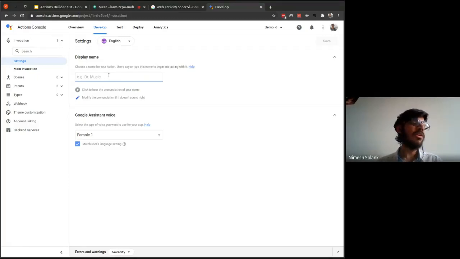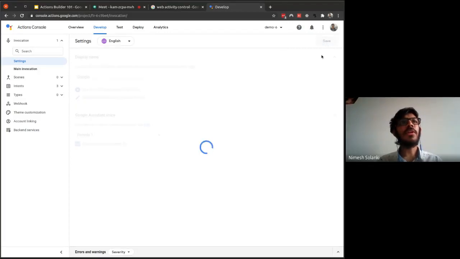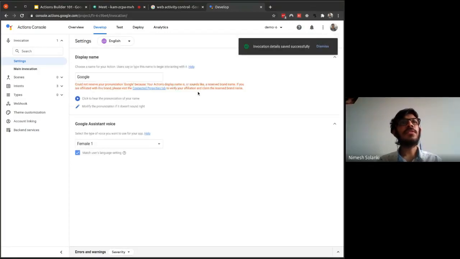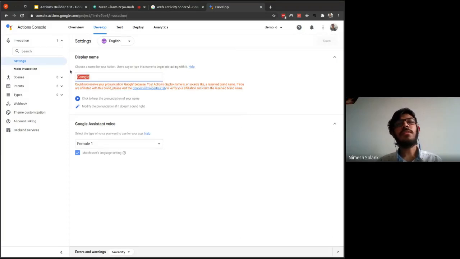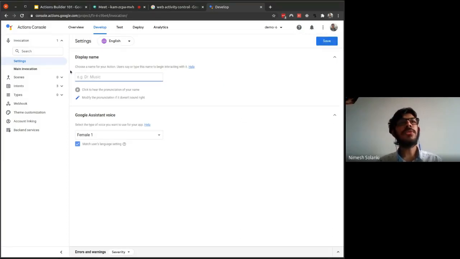Also, you cannot use some brand's name. For example, Google is a brand. You cannot use a brand's name. For example, if I try to use Google over here, it will show me a warning that you cannot use this name. As you can see, it says could not reserve your pronunciation Google because it's a reserved brand name. So please don't use some brand name. You can select any other name you want.